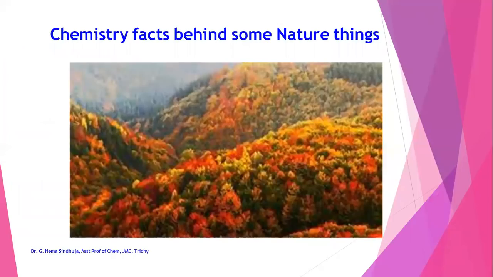Now let us see the chemistry facts behind some nature things. So, till now we have seen the basic concepts of air and its pollution, water and its pollution, soil and its pollution, and fire with some interesting facts. And now we'll move on to the facts behind some nature things.